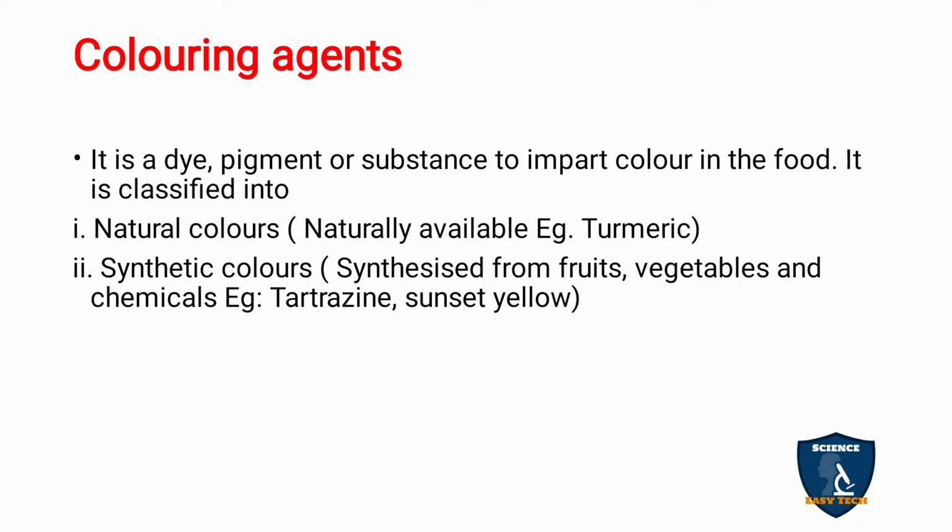Next, moving on to coloring agents. Coloring means it gives color. It can be a dye, pigment or substance to impart color to food. It is classified as natural colors, for example turmeric, which is naturally available, and synthetic colors, which are synthesized from fruits, vegetables and chemicals. Examples are sunset yellow and tartrazine. In jams and similar products you see different colors, so they add coloring agents like synthetic colors.